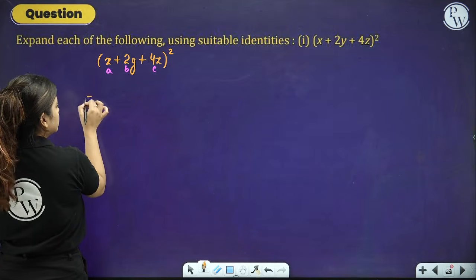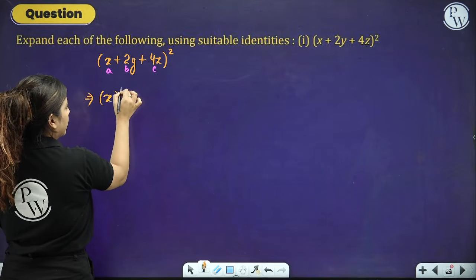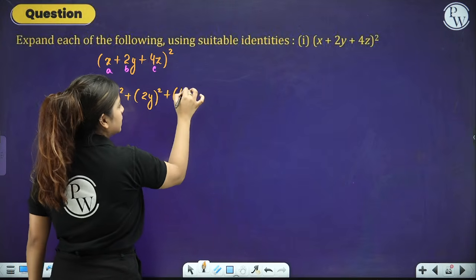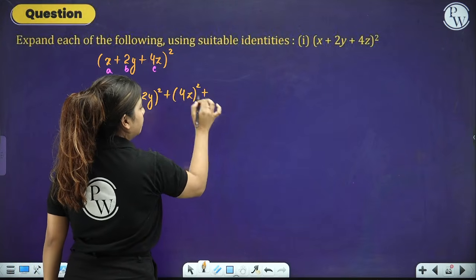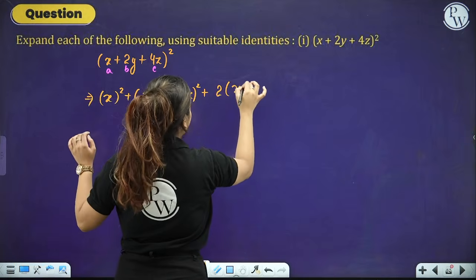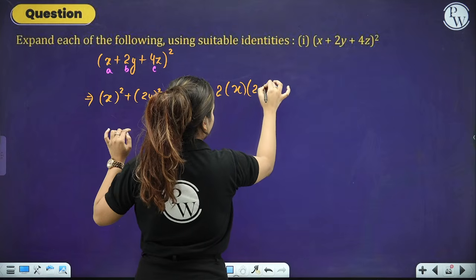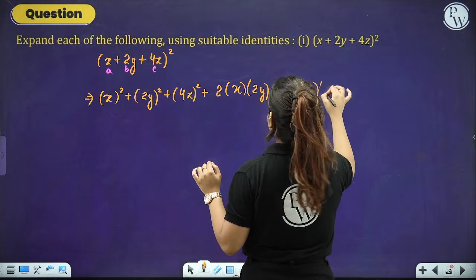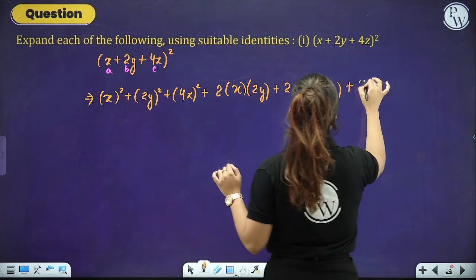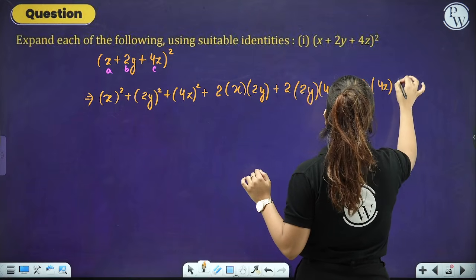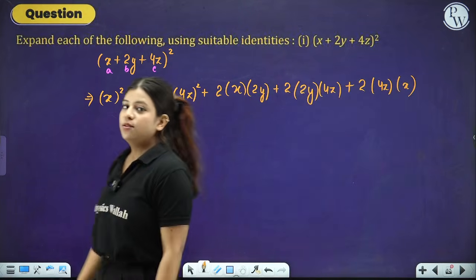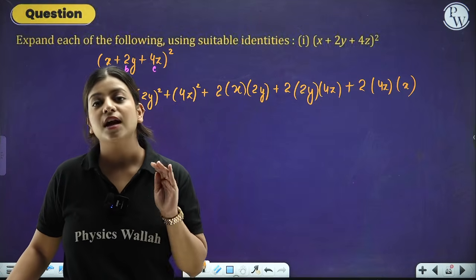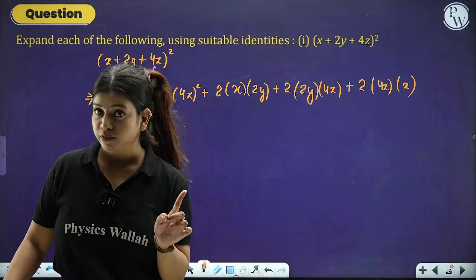Now what you will do? See, a square plus b square plus c square plus 2 into a into b plus 2 into b into c plus 2 into c into a. So whenever you're solving it out, do not do it in your mind. Please stop mind calculations unless you're confident enough but not overconfident, right?